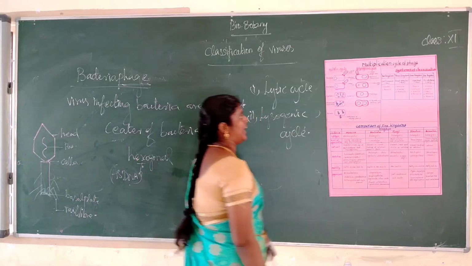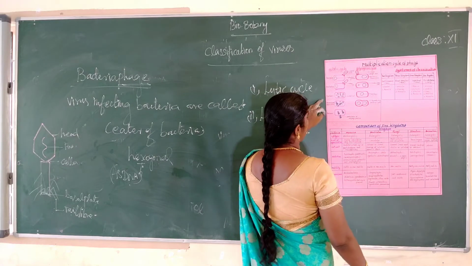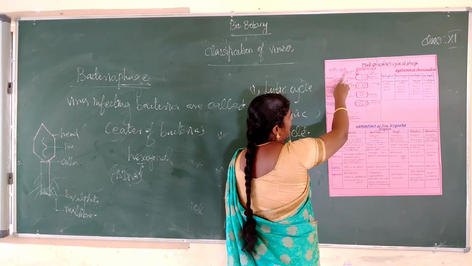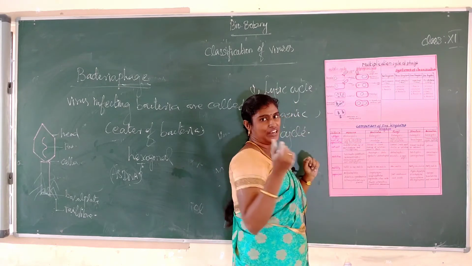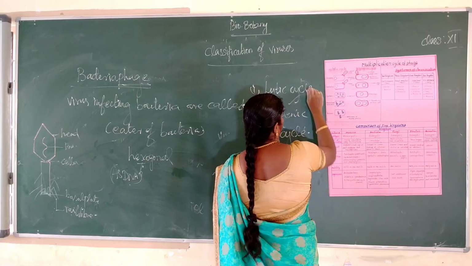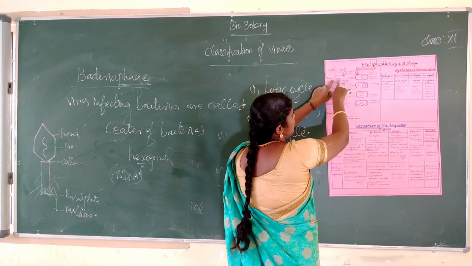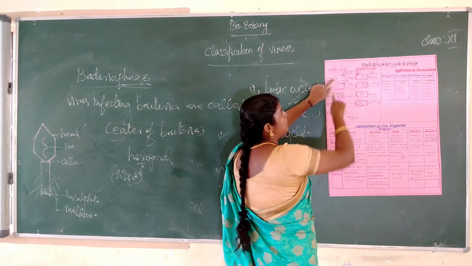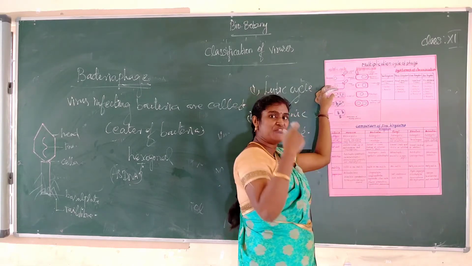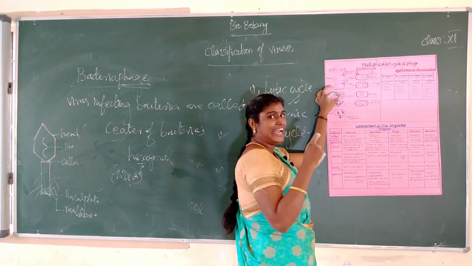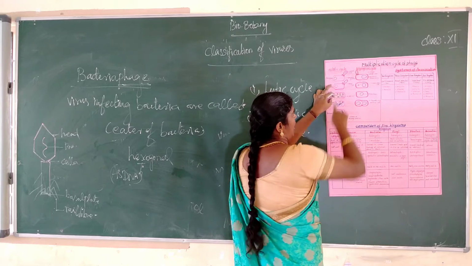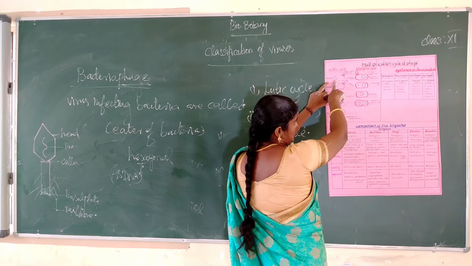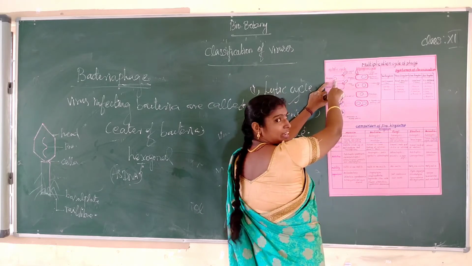The lytic cycle means the disintegration of the host bacterial cell so that progeny virions are released. What is an intact infective particle? That is called a virion. This is a bacteriophage, and this is a bacterial cell.